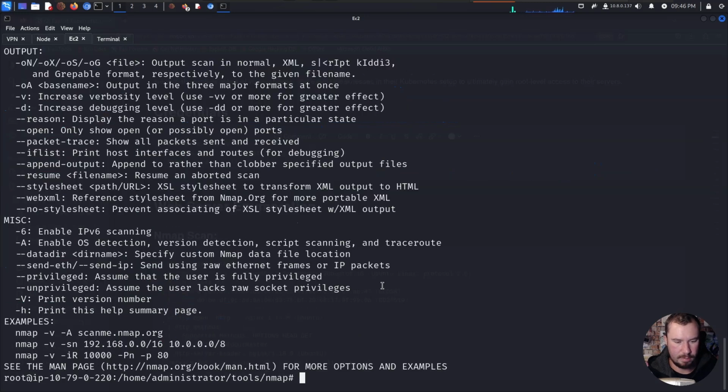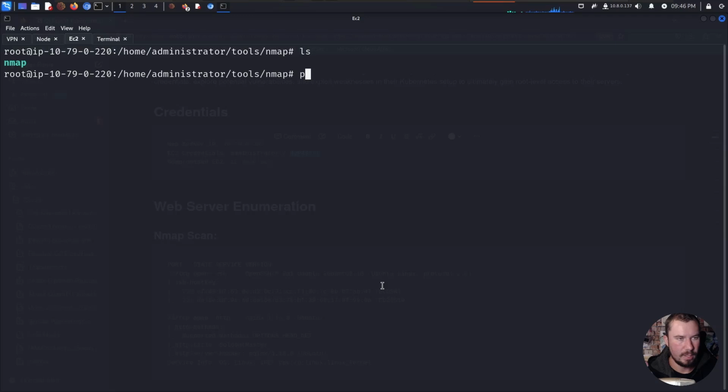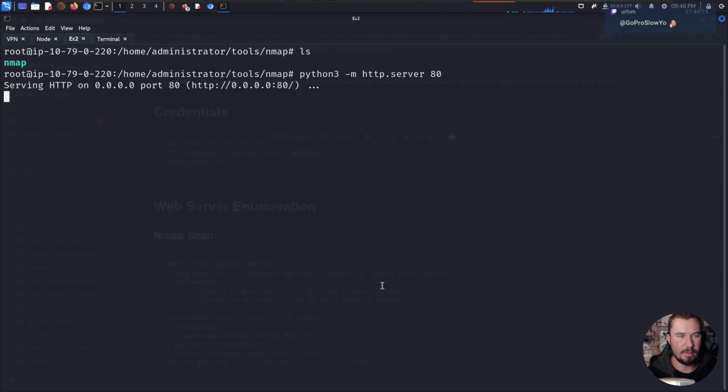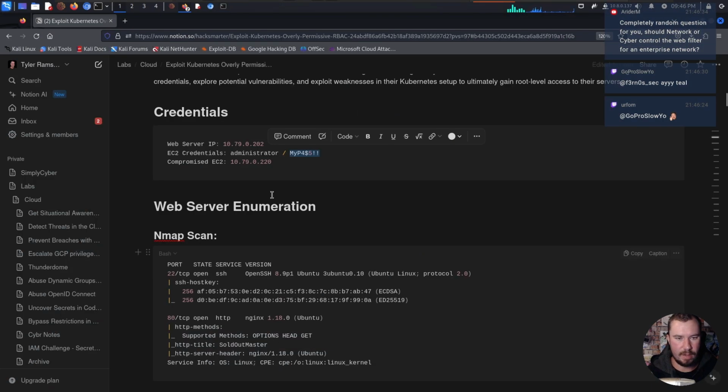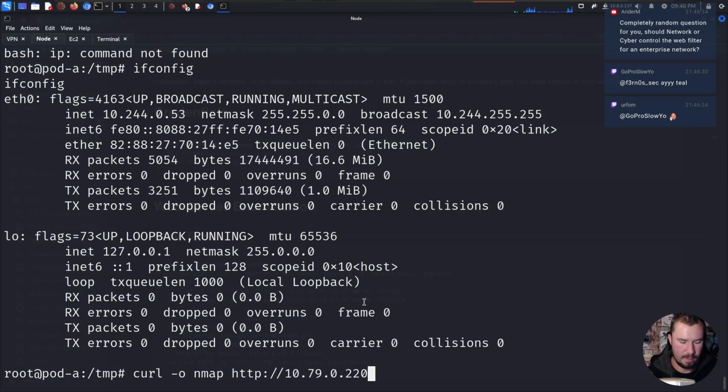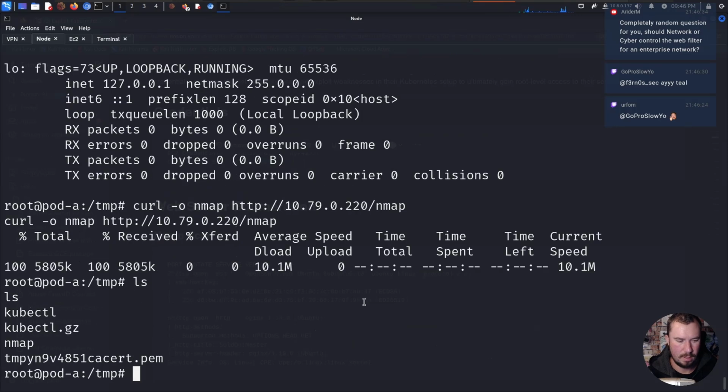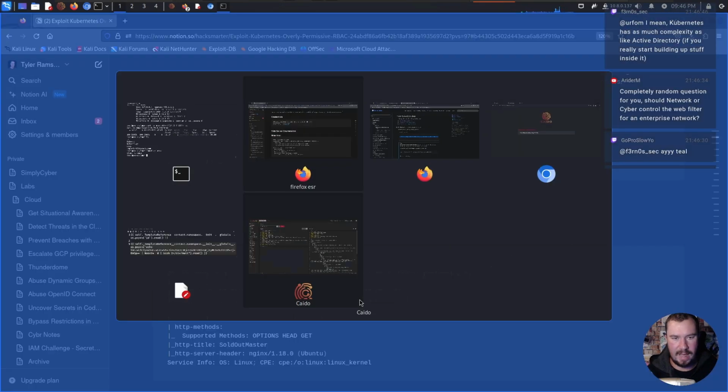And that works. Beautiful. So we can do the same thing we did before. We can host a simple Python web server on port 80, go over to our node. We're already in the temp directory, and we can do curl -o nmap, and then we can grab the IP that we are using before. So we'll grab the IP there, like so, and nmap. Okay, and now let's add that to our notes.